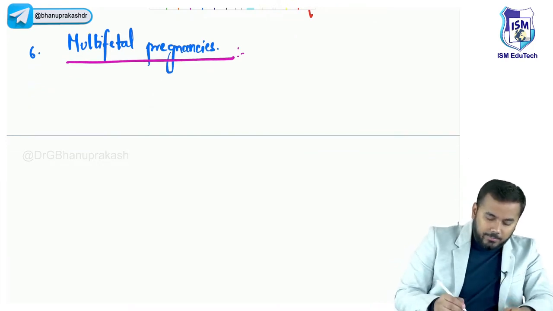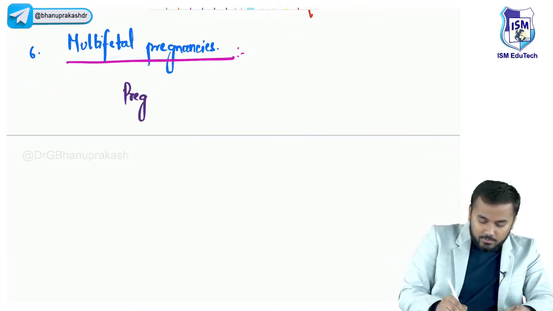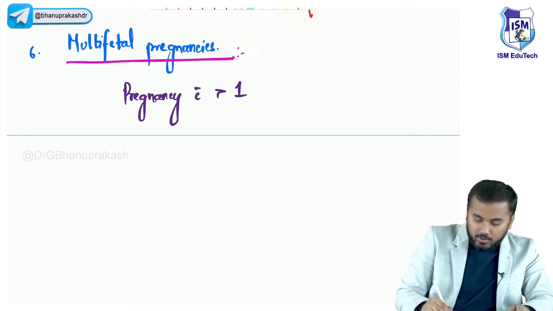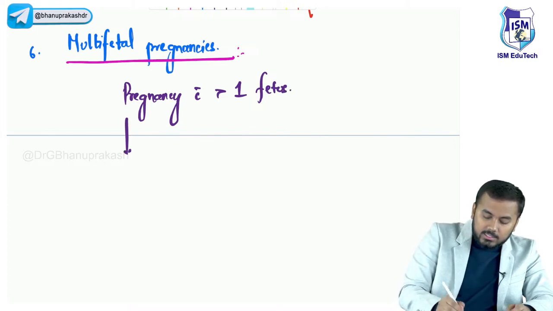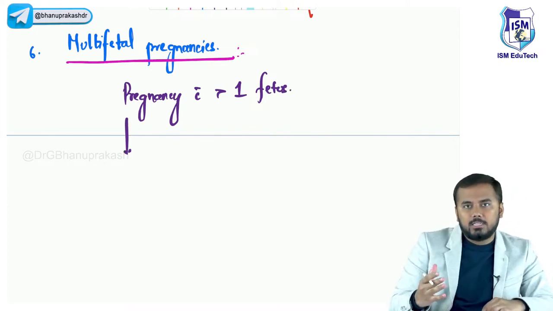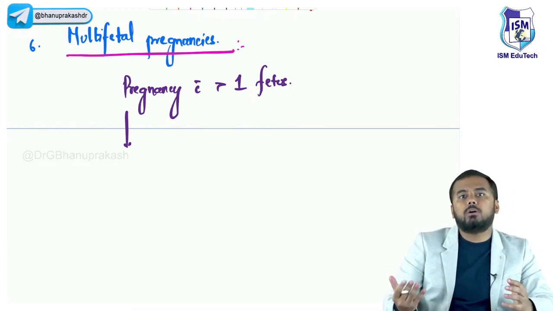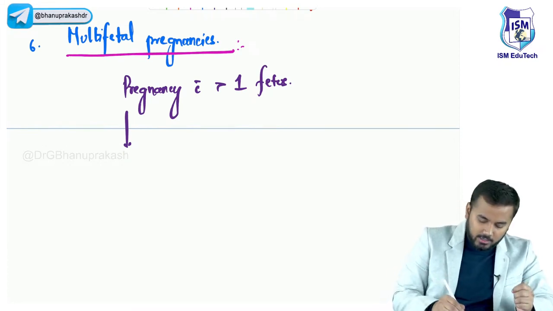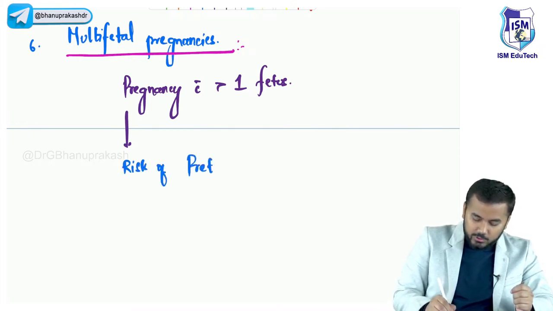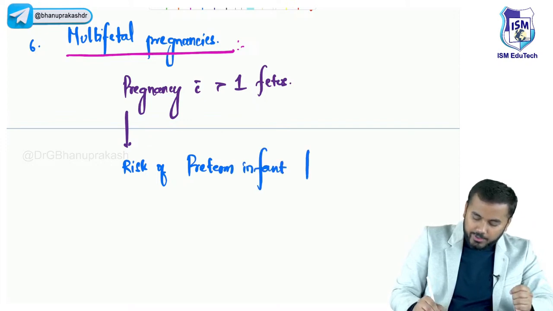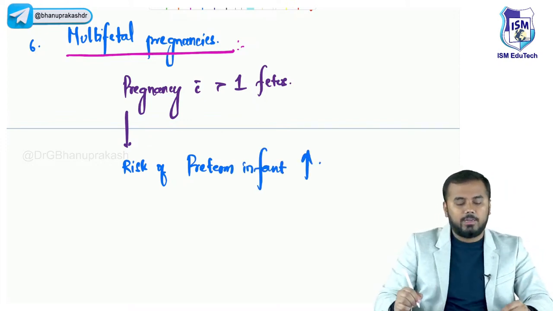Such a pregnant woman has a higher risk of giving birth to a premature infant. The risk of a preterm infant is more.